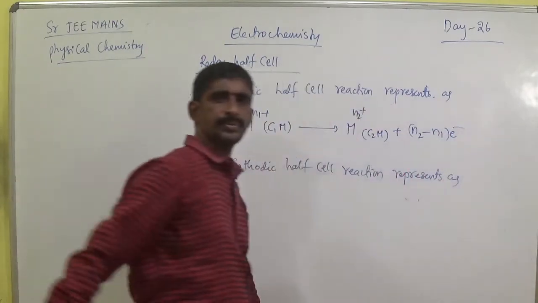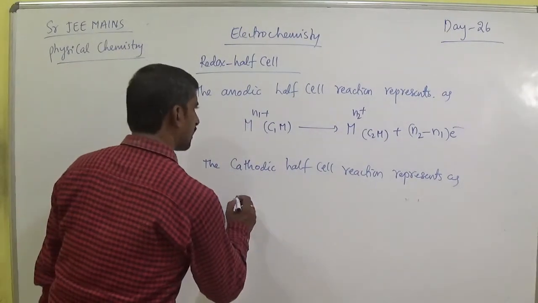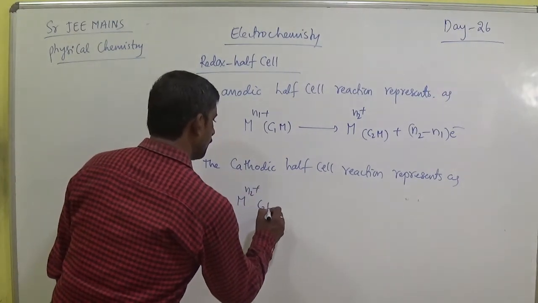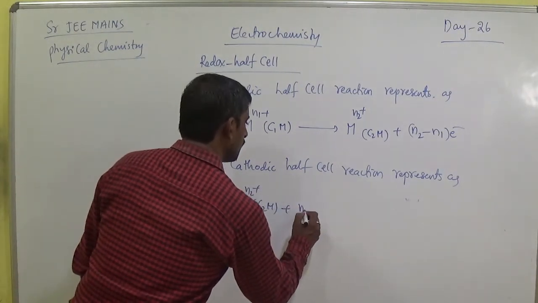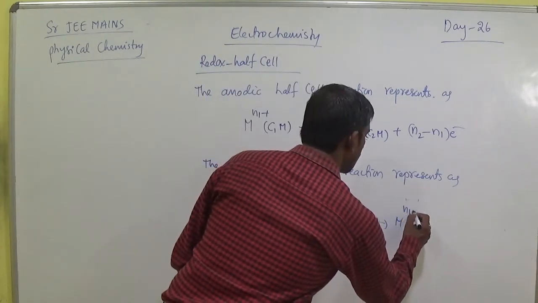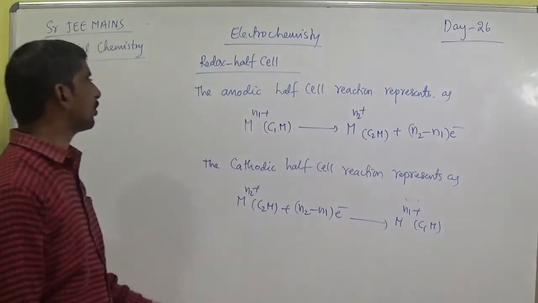It is also correct. And here also, the cathodic half cell reaction is the reverse: M^(n2+) C2 M plus (n2 minus n1) electron gives rise to M^(n1+) C1 M. So these are cathodic, these are anodic.